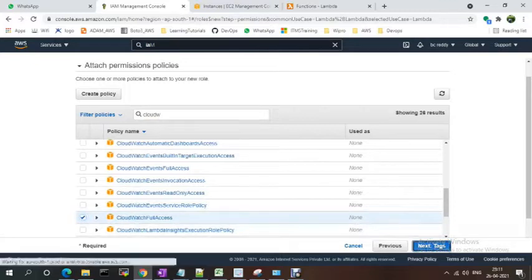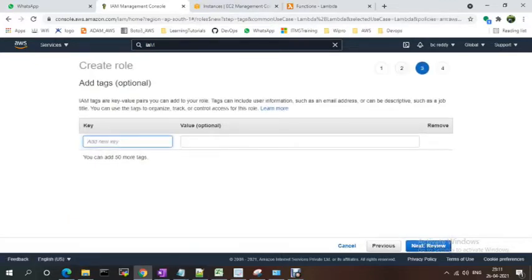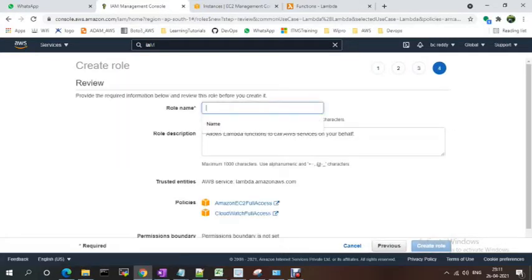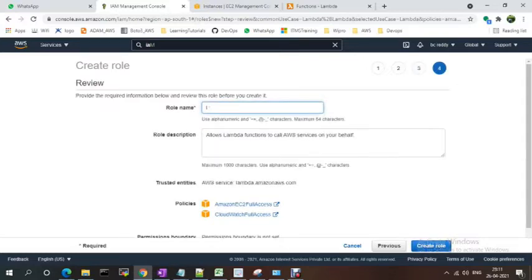I'm selecting these two. The tags are optional; if you want, you can give tags. And you need to provide the role name.